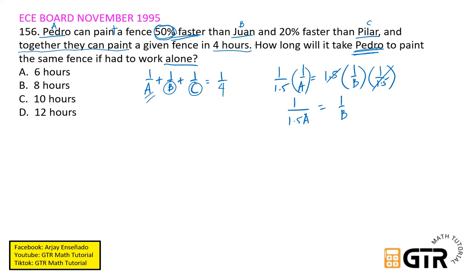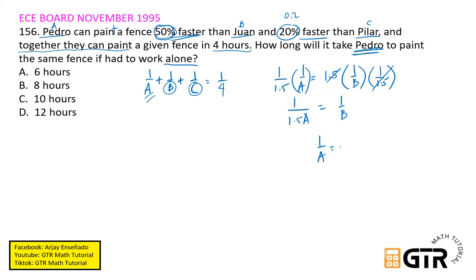Okay, and then next si C naman, so solve natin si 1 over C. So we have 1 over A equals 20% faster. So 20%, that is 0.2, so isasama natin dyan yung 1 pa.